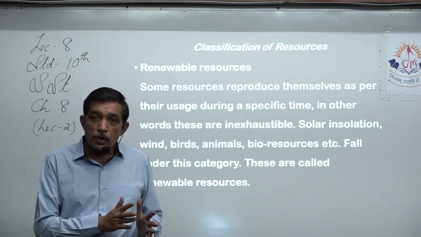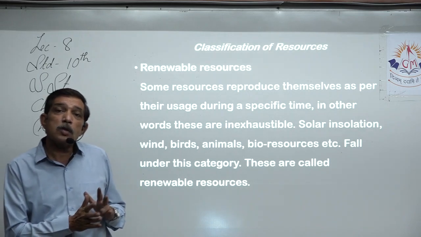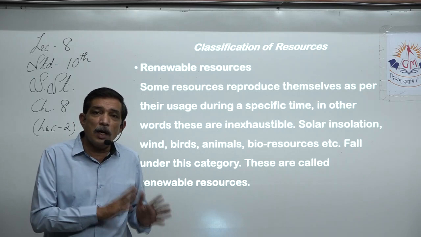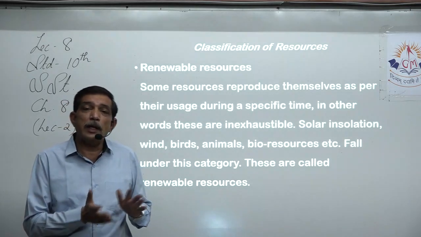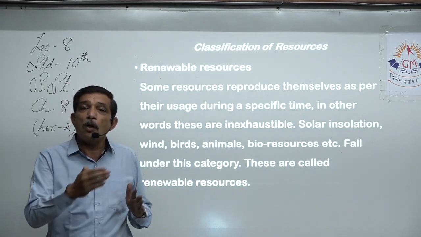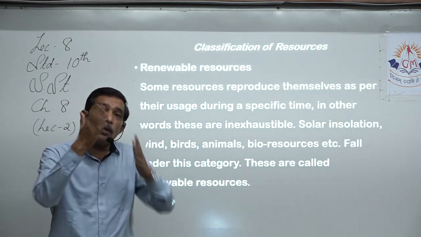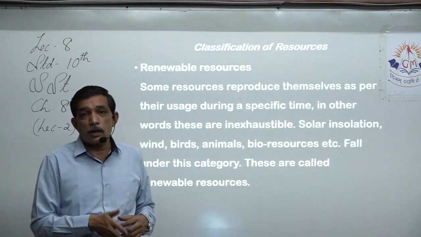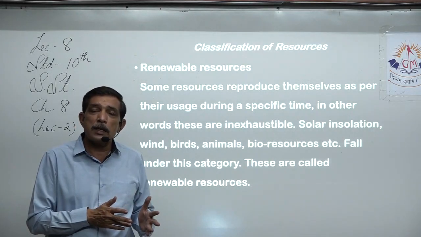Energy sources are also exhaustible and non-exhaustible. It means the same as renewable and non-renewable. Renewable can be renewed again and again. Non-renewable cannot be renewed once it is exhausted. In the same way, exhaustible and non-exhaustible. Exhaustible, for example, coal.